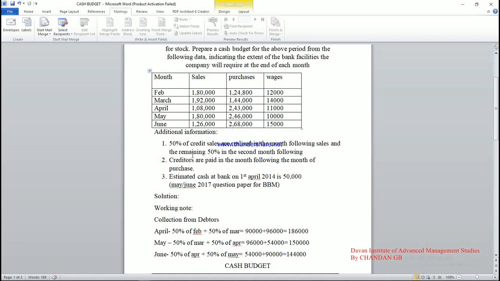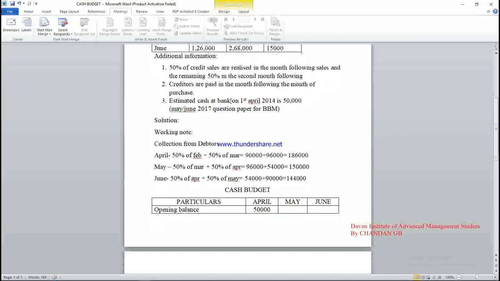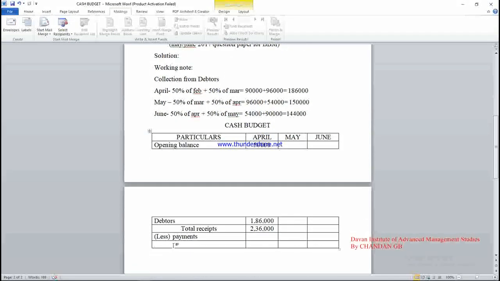The purchases adjustment is that credit purchases are paid in the month following the month of purchase. So if you are preparing from April to June, only one month following has been paid. The cash payment has been made only in the one month following, meaning the March purchases of 1,44,000 are going to be paid in April. Next in payments are creditors.